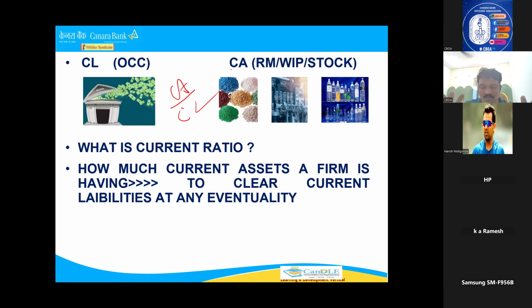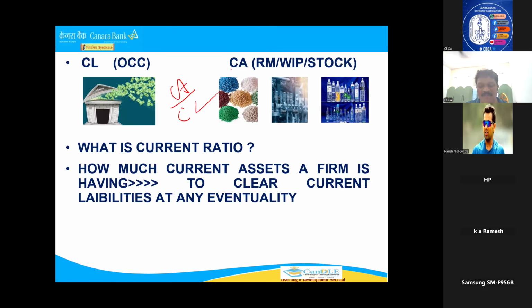So current ratio means at a worst condition, if at all the business has gone to liquidation or the business wants to close, whether those assets, whatever you have financed, are clearing your liabilities or not, any banker wants to know. To know that only, every banker will calculate the current ratio. When will we take the date, sir? Generally, now we are taking a balance sheet in the month of September.